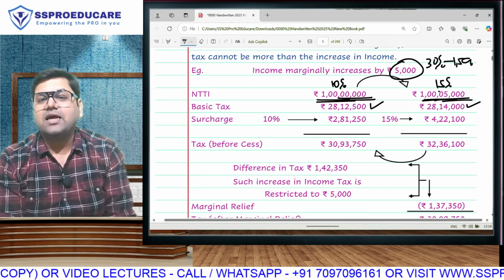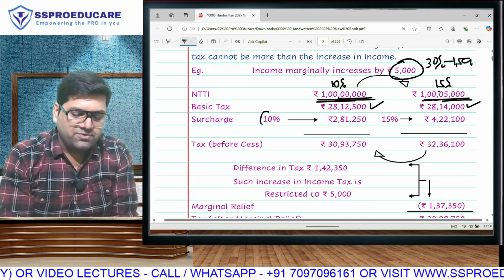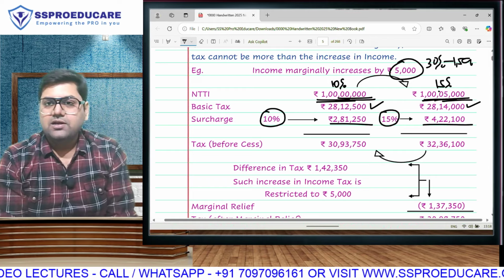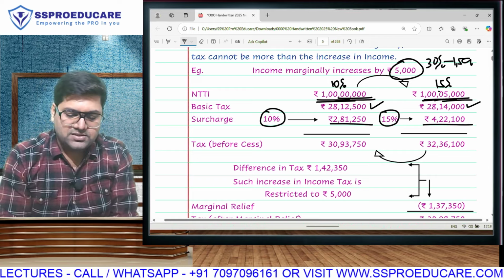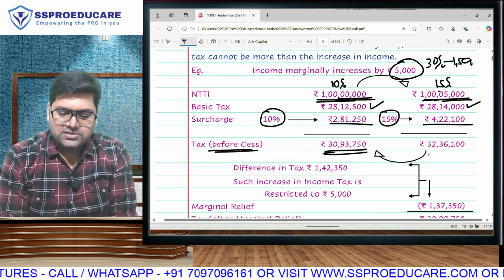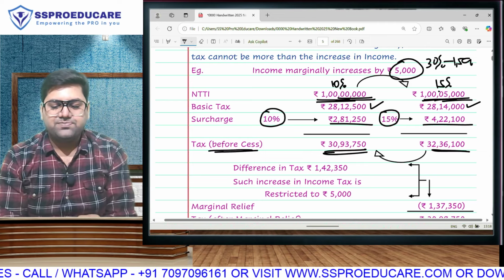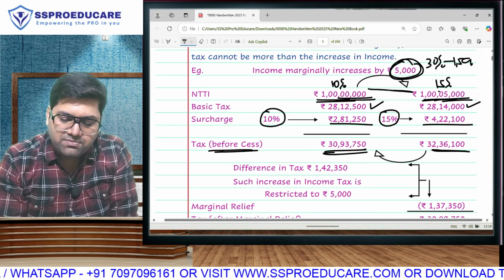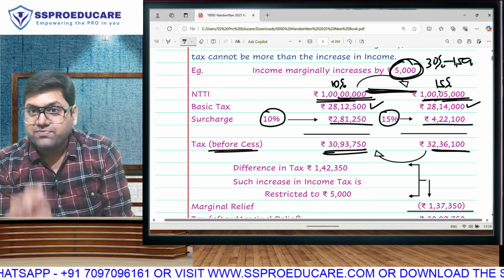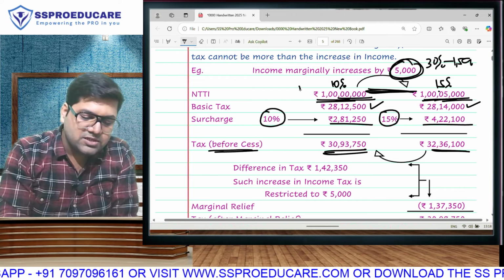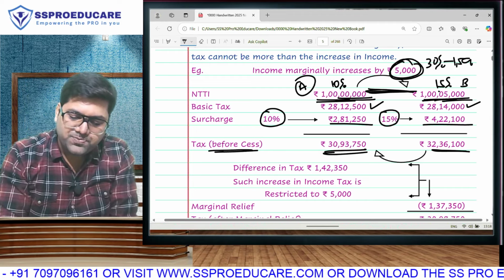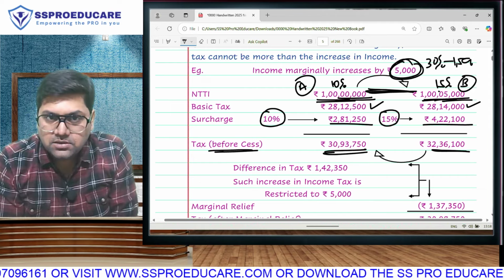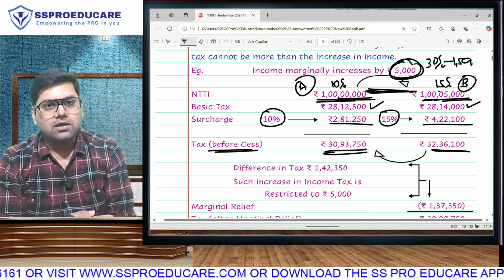But after basic tax, we will apply surcharge. So in the first case, we will apply 10% surcharge, and in the second case, we will apply 15% surcharge, which makes this your basic tax plus surcharge. Now understand, the difference in the income between these two people is only 5,000. If I call this person A and this person B, B has earned only 5,000 more than A. Correct?